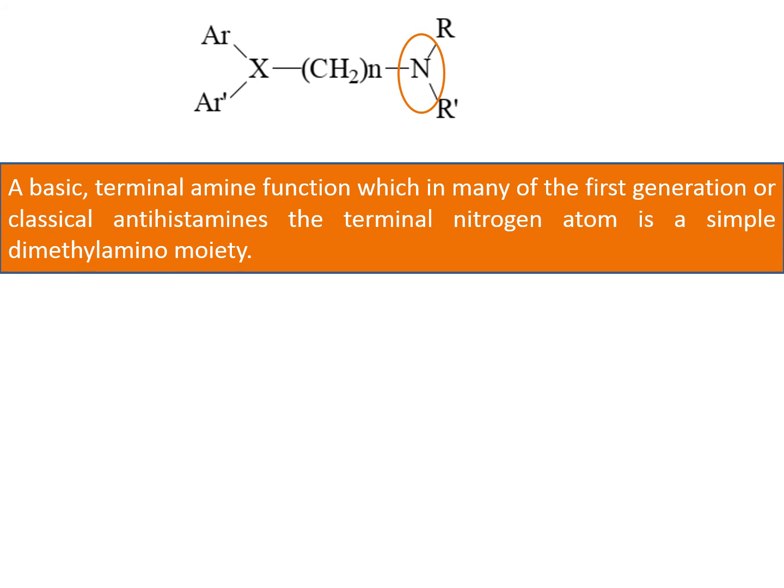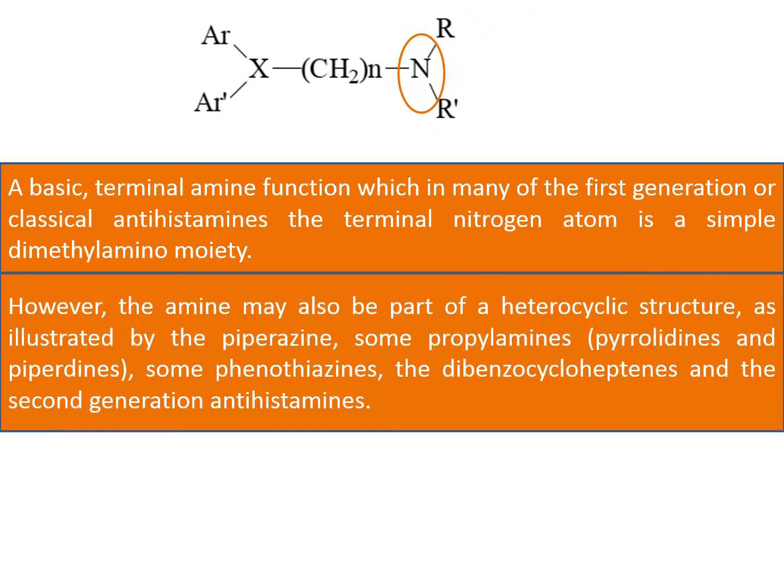Next we need to focus on nitrogen. We know that what is a nitrogen? This is a basic terminal amine function, which in many of the first generation or classical antihistamines, the terminal nitrogen atom is a simple dimethylamino moiety. We can say that in the first generation antihistaminic compound, this R is methyl. If it is methyl, this group would be a dimethylamino moiety.